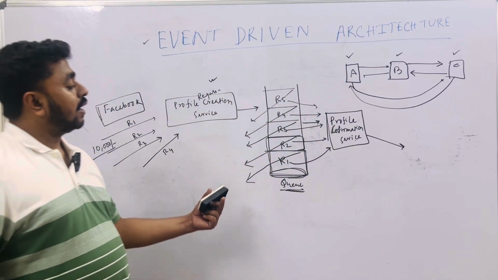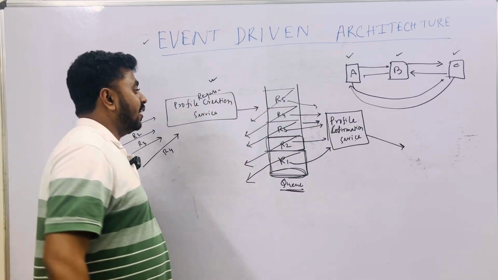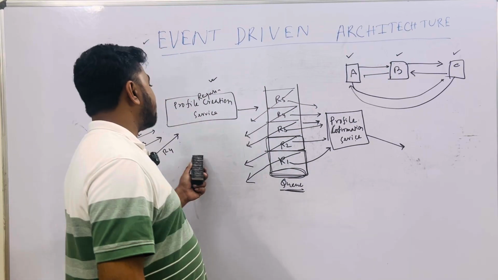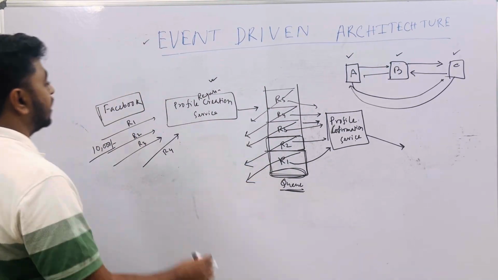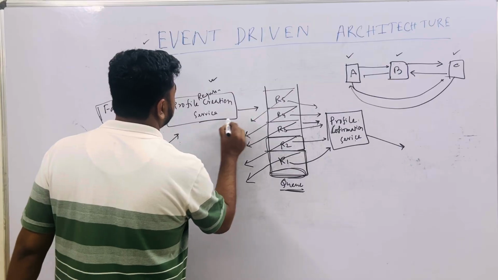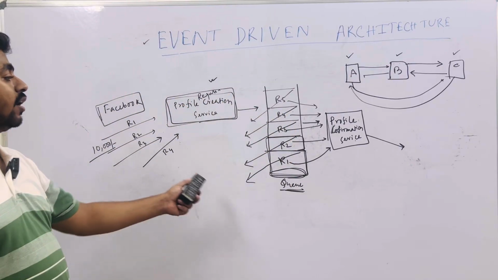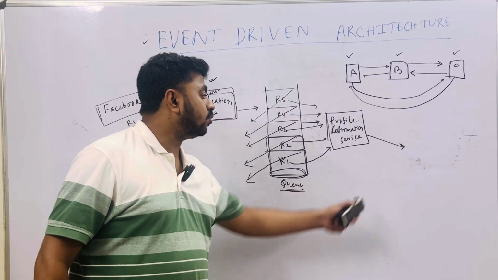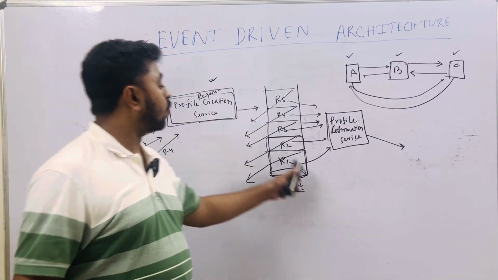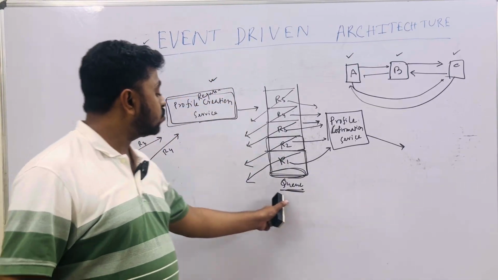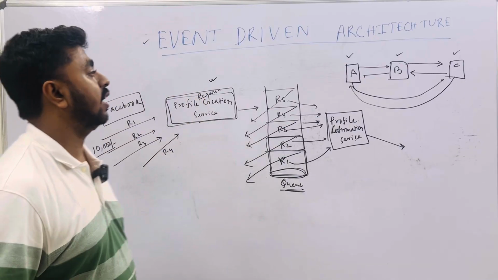This is nothing but a queue data structure, right. So what is happening here? This is not event driven, I am just making you understand. This is how you can make this whole process asynchronous with the help of a queue, right.